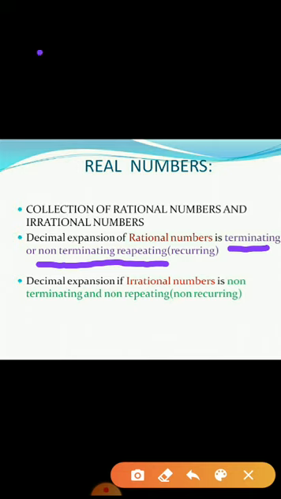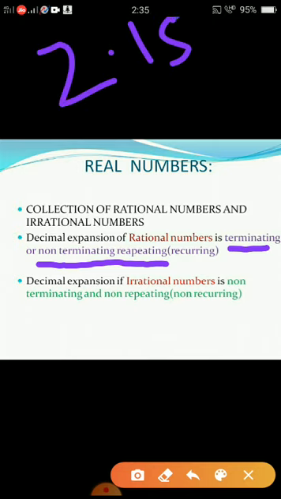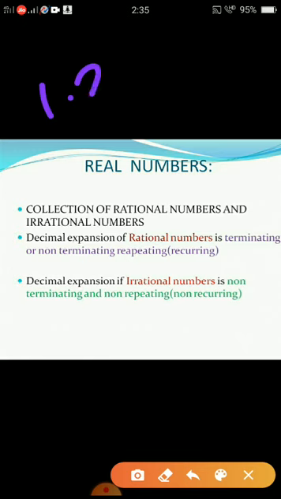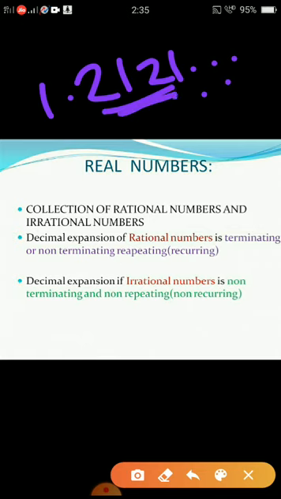That means if I write it as 2.15, okay, that means what? 2.15 is terminating decimal expansion. It has terminating decimal expansion. If I write it as 1.2121 and so on, that means it is non-terminating and repeating. Okay, that means I can write the same number as 1.21 bar. Is it clear? So that is your rational number decimal expansion is always terminating or non-terminating repeating.